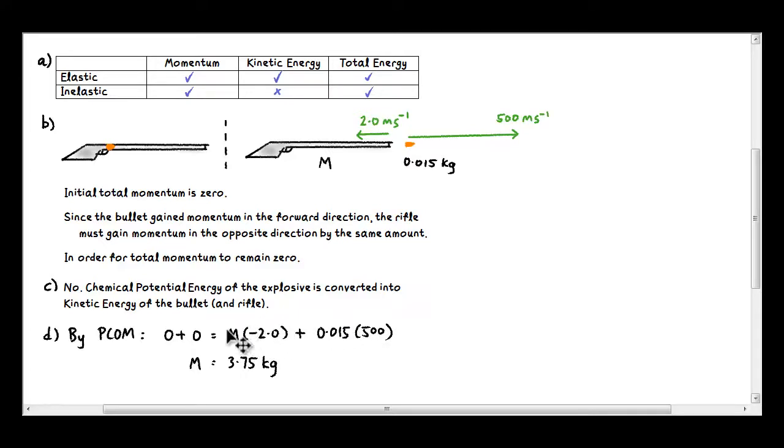So this is the momentum of the rifle, m times negative 2 meters per second, and this is the momentum of the bullet, 0.015 times 500 meters per second. So from this equation we can solve m to be 3.75 kilogram.